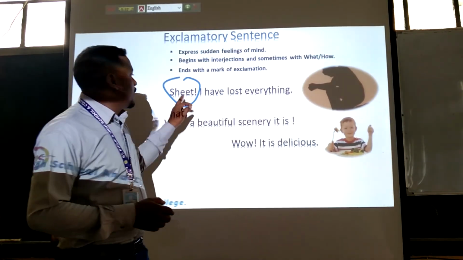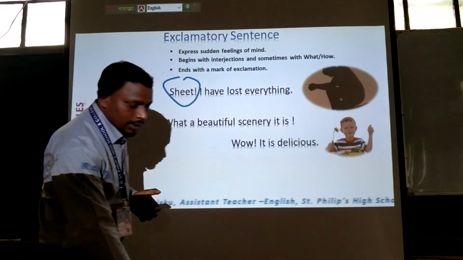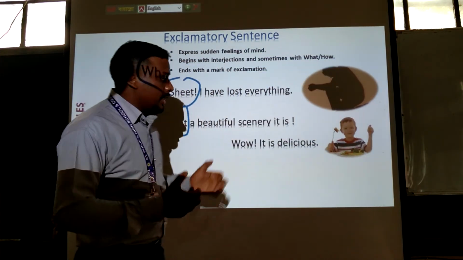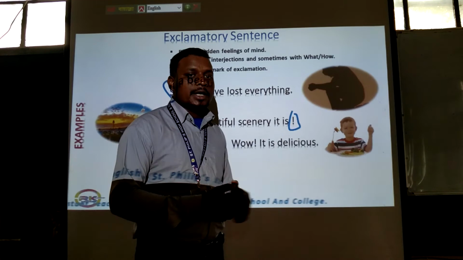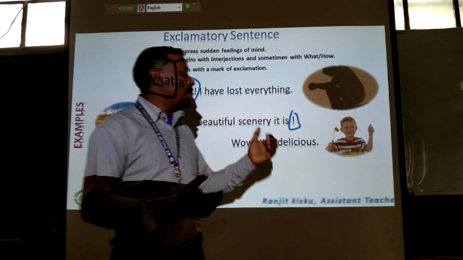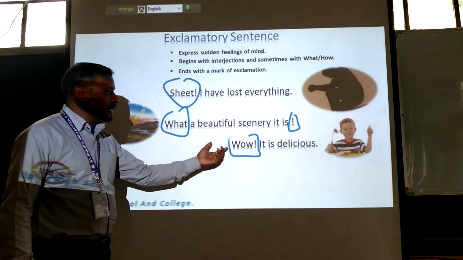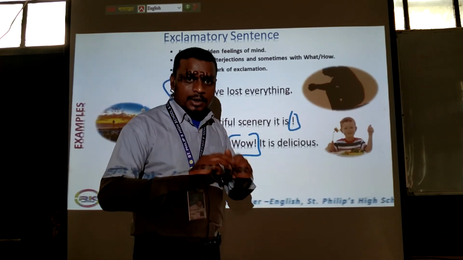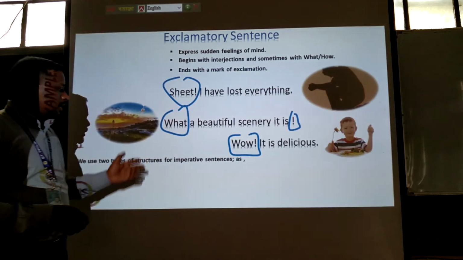So, the first example begins with an interjection, and in the second example, you can see it begins with what or how, as stated before. The second sentence ends with a mark of exclamation. This symbol is called a mark of exclamation or exclamation mark. Okay. In the third sentence, you can see that "wow" is one of the parts of speech, and that is called an interjection. You must remember. Okay. Now we'll see the structures.